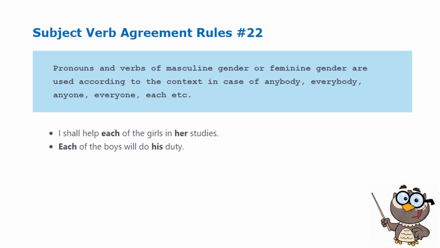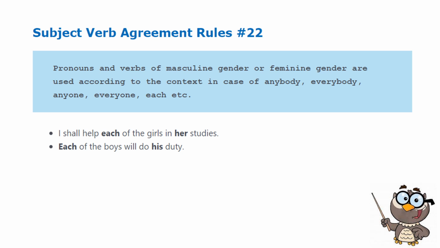Rule 22. Pronouns and verbs of masculine or feminine gender are used according to the context in case of anybody, everybody, anyone, everyone, each, etc. Example: I shall help each of the girls in her studies. Each of the boys will do his duty.